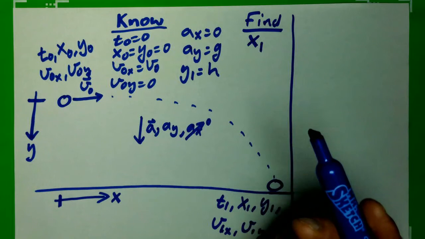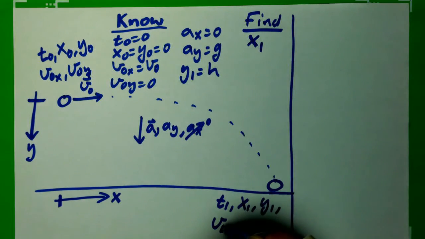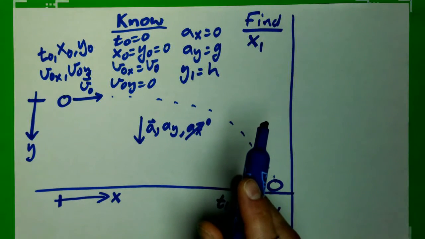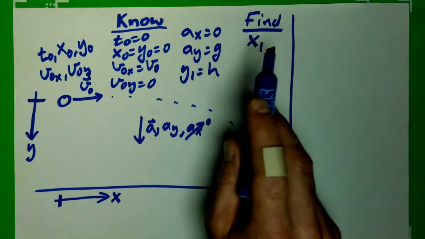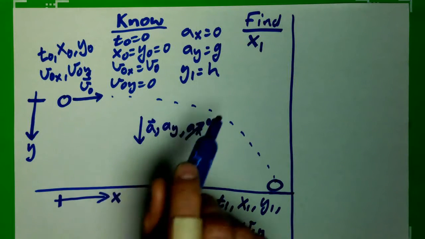So, do I have to use the one without time? Well, that requires knowledge of the final velocities, and that's not going to help me out. I'd find, because a is 0, that my final velocity equals my initial velocity, which I already mentioned. So I actually need to use in tandem my knowledge about the vertical motion with the horizontal motion.